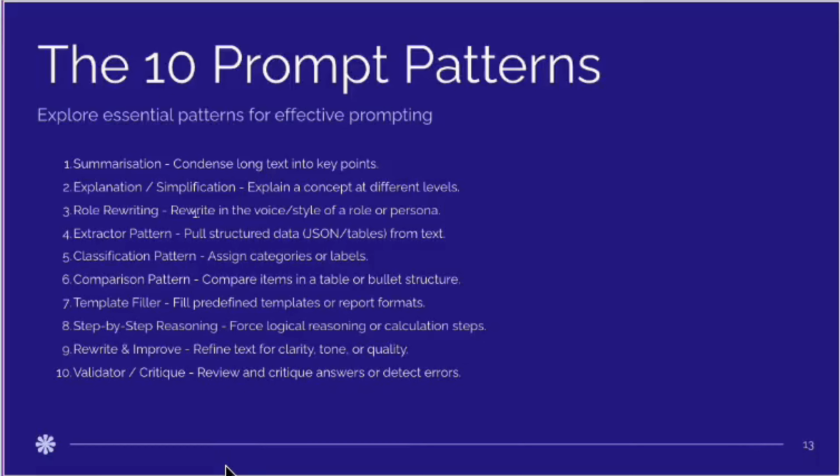Next is the extractor pattern. This is perfect for turning messy text into structured JSON, tables, bullet lists, or extracted entities. This is great for automation. Next is the classification pattern. Use this when you want the model to assign categories, tags, labels, or risk levels. This is widely used in ML pipelines and document intelligence.